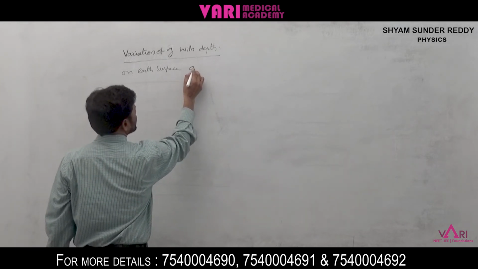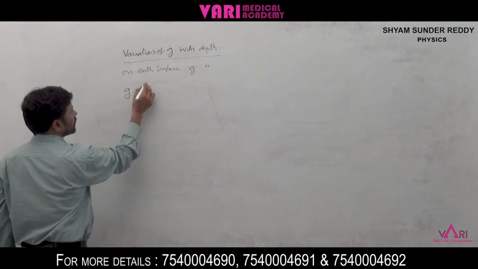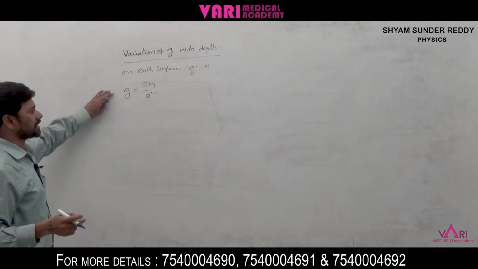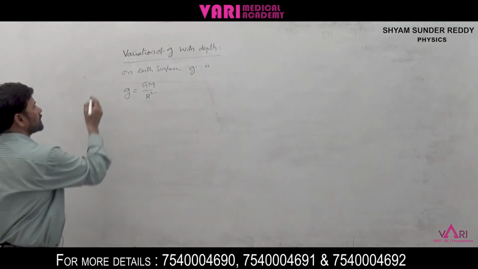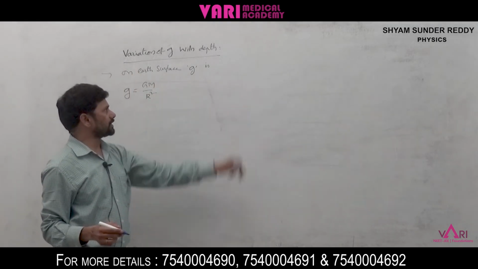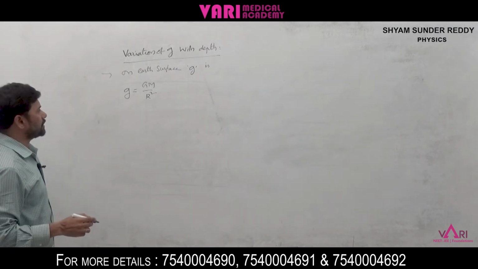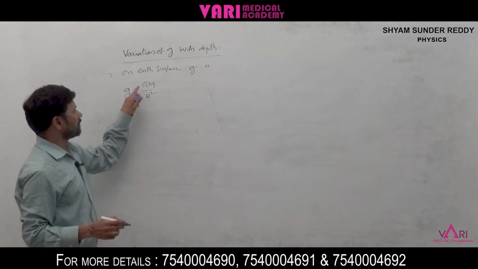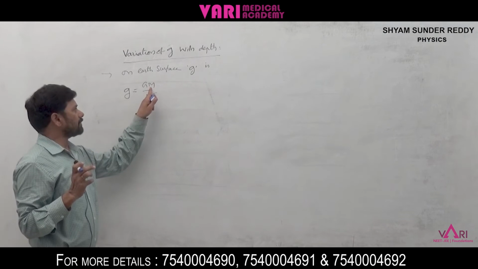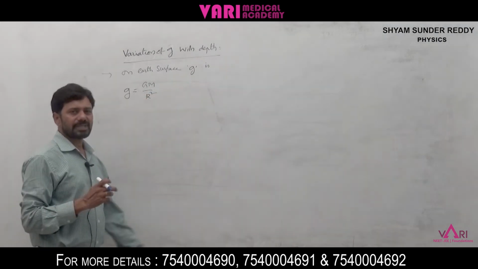On any planet's surface, g is equal to GM by r square, where capital G is the universal gravitational constant, M is the mass of that planet and r is the radius of that planet.